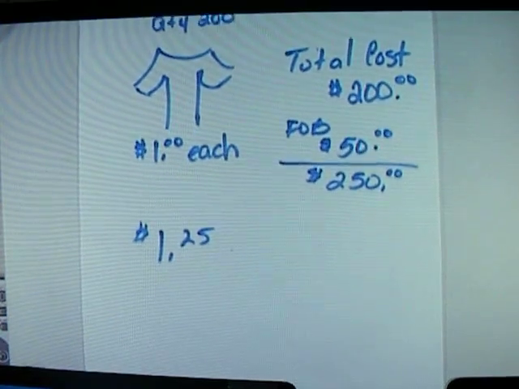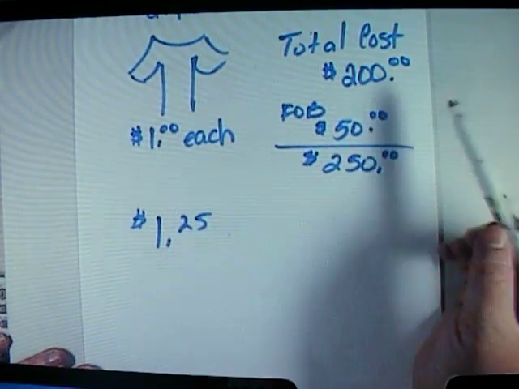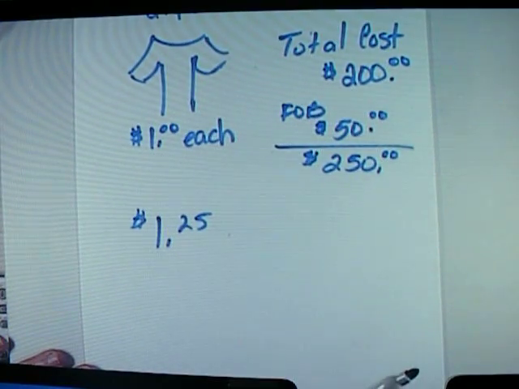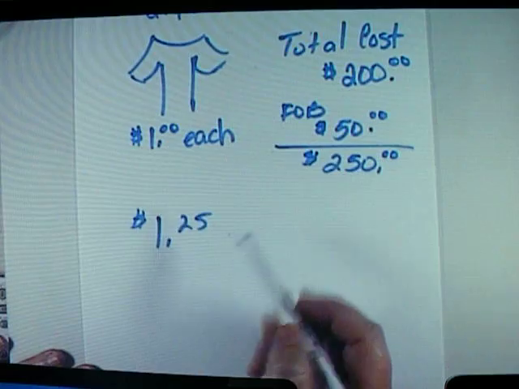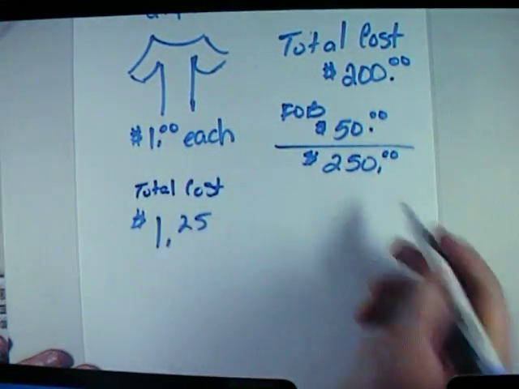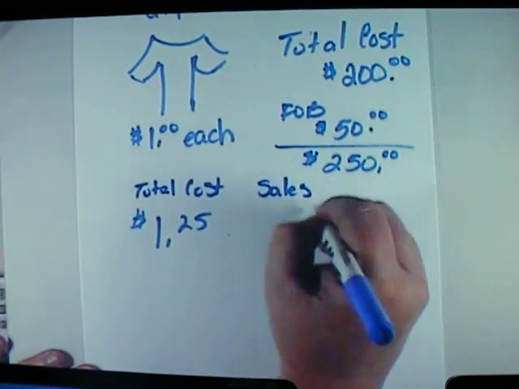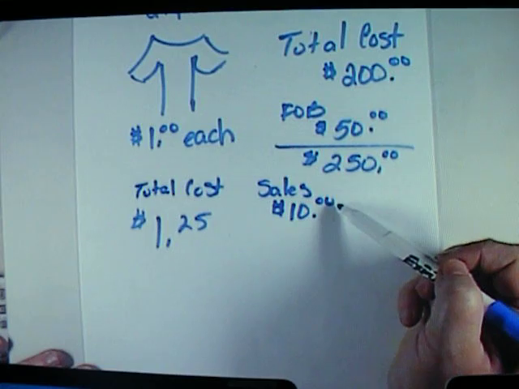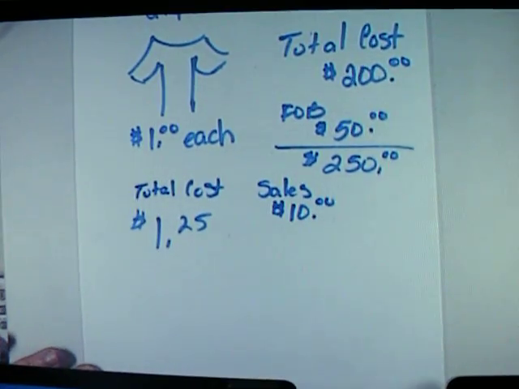So let's simulate what happens when we include freight on board within our total cost and when we don't include it in the cost. Right now I have a total cost of $1.25, and my sales amount is $10. So for every t-shirt I sell, I'm going to earn $10, and my cost behind it is $1.25.